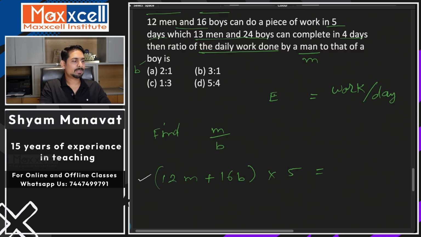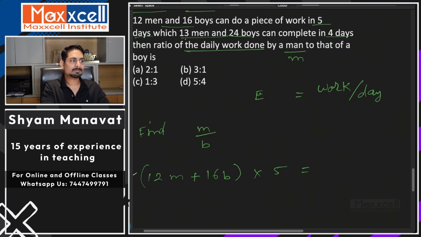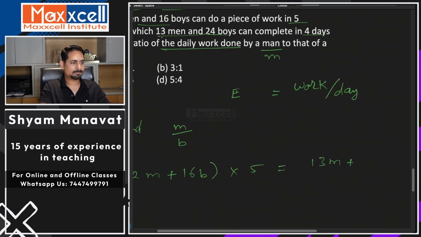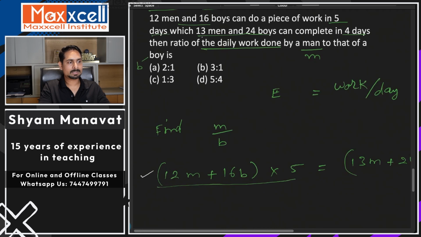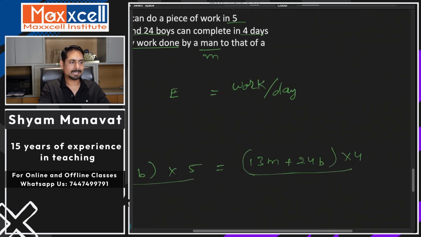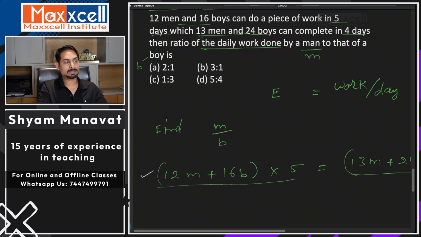So 12 men plus 16 boys, efficiency into time, is equal to work. Now it's the same work, so can I say this is also work? This is also work, done by 13 men and 24 boys into 4 days. So this is an amount of work and this is also an amount of work, and the question said both works are equal.